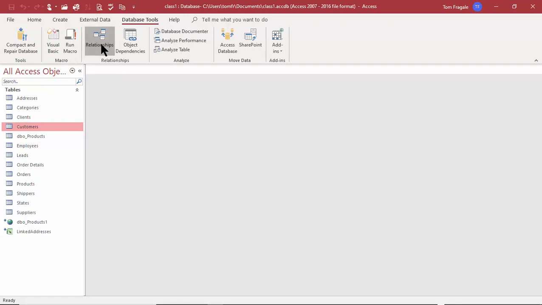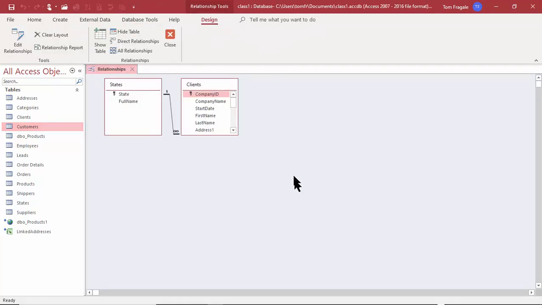So let's pick on the database tools, and then we pick on the word relationships right there. Good. Now, in one of the earlier lessons, we used the Lookup Wizard. And the Lookup Wizard joined the states table and the clients table. So if I scroll down on the clients table, we'll be able to see what field it's joining to. So it joined the state field over here to the state field on this table. So that actually happened during the Lookup Wizard. So that really makes sure that I can't put a state here that's not already in the states table. That's what that relationship does.